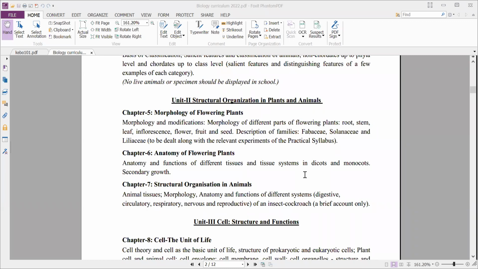All that we will discuss, and we'll study what is inflorescence and types of inflorescence, flower and types of flowers, fruit and the types of fruits, and seed and the types of seeds.